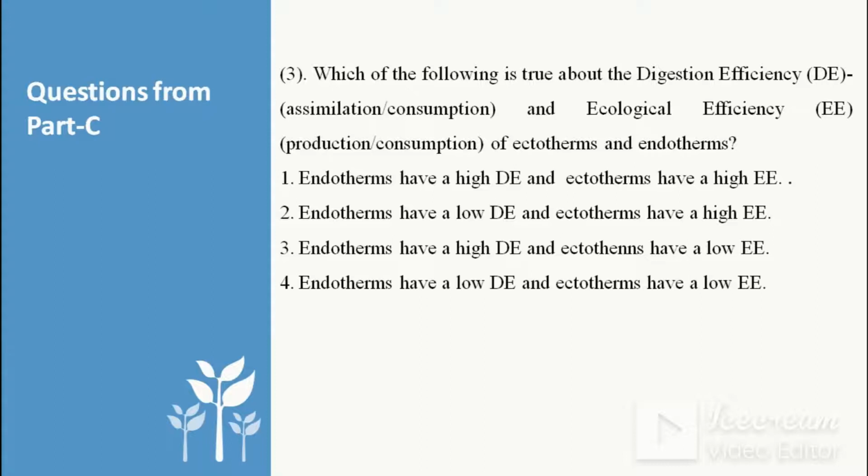Then third option is endotherms have high digestion efficiency. Yes, endotherms have high digestion efficiency because they assimilate more for their maintenance of body temperature, and ectotherms have low ecological efficiency. This is the wrong one, because ectotherms have high ecological efficiency because they produce more and more, because their production efficiency is more. That's why their ecological efficiency is also more. Endotherms have low digestion efficiency, it is not correct. So option 1 is the correct choice here.